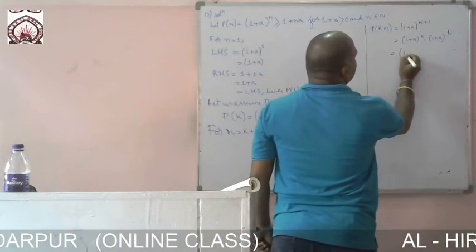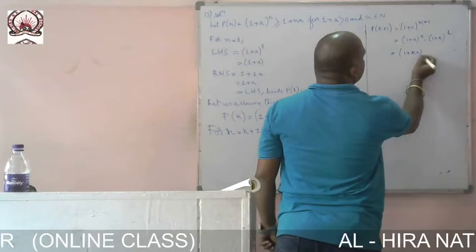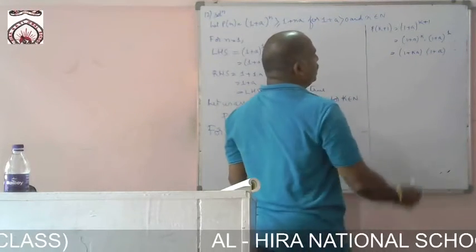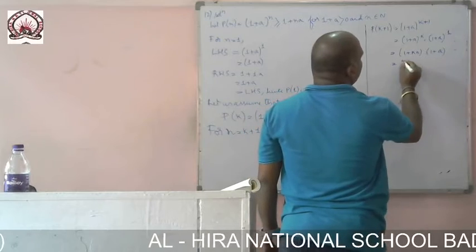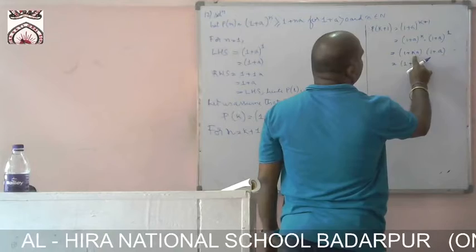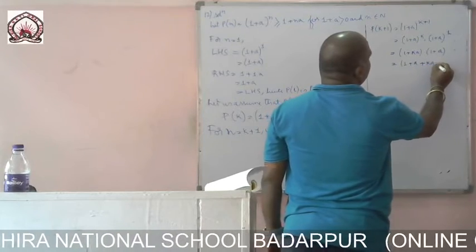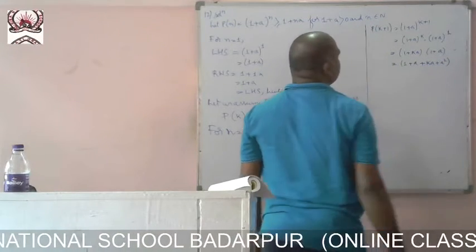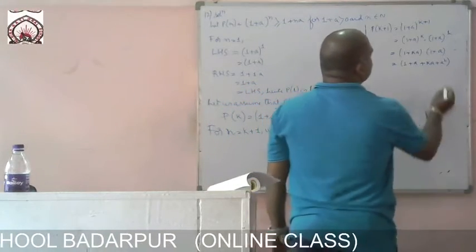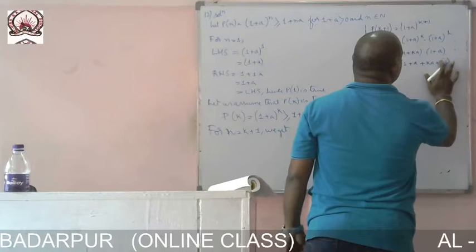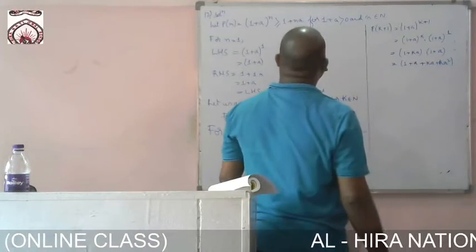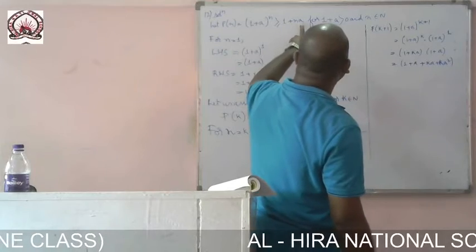Now if I expand it, this is nothing but (1 + ka) into (1 + a). If I multiply it, then 1 into 1 is 1, plus 1 into a, plus k into 1 is ka, plus ka squared. Now we have to prove that 1 + na.